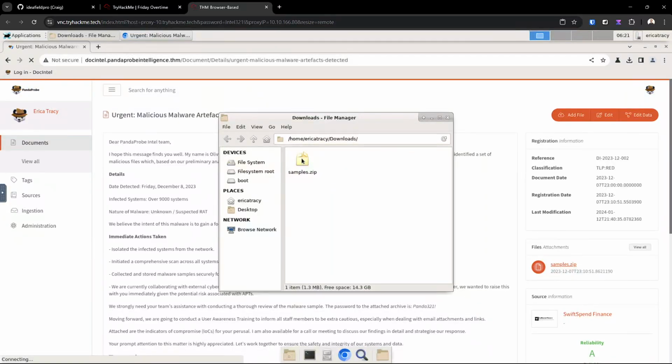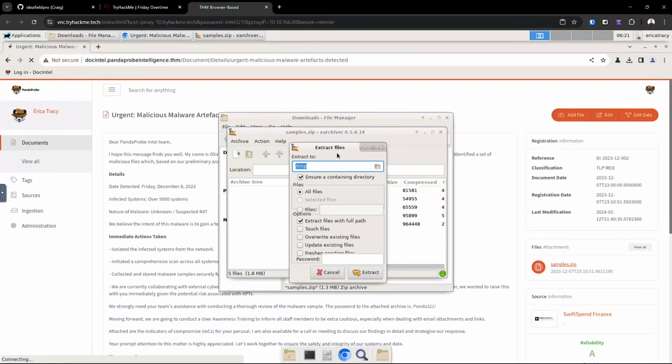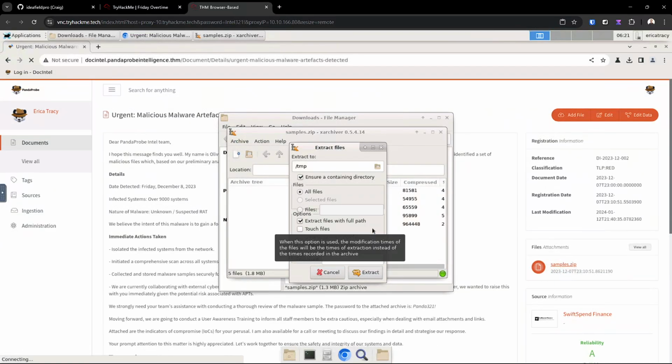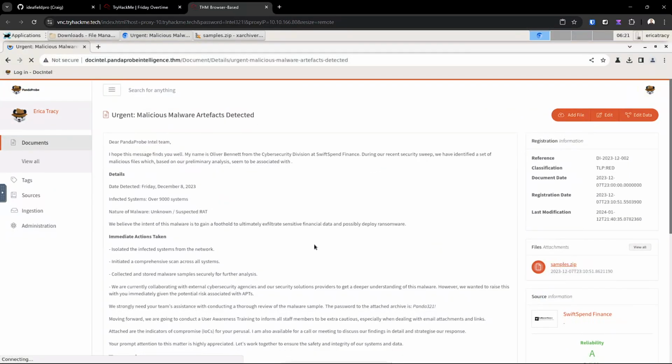Okay, I'm just going to do the easy way here rather than getting into the command line, and extract it. There is something a little tricky about this, because if we try to just extract it here, it says that it's encrypted, so please enter the password. We need a password for this. So let's see if we can find the password, if our friend Oliver Bennett has left us a password. If we scan through here, the password for the attachment is given there.